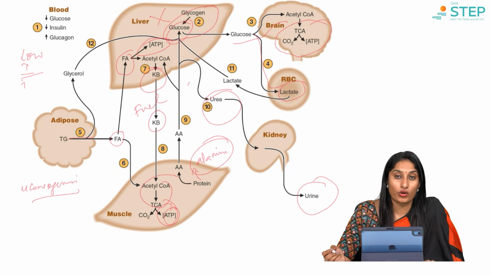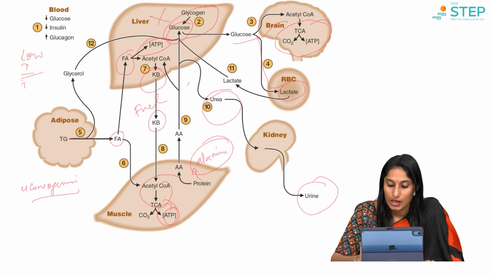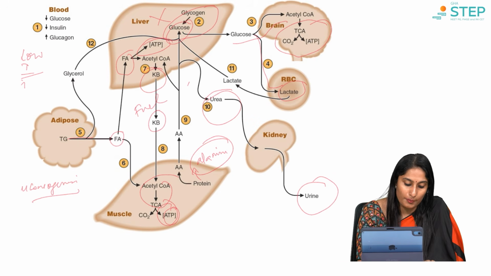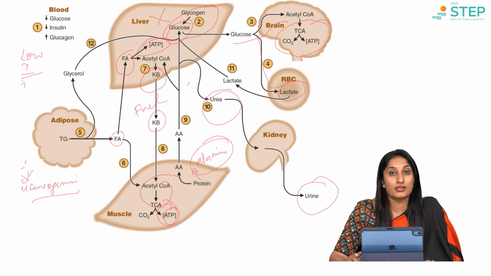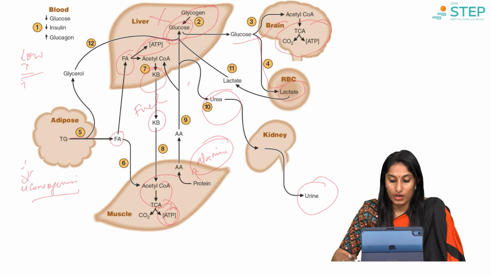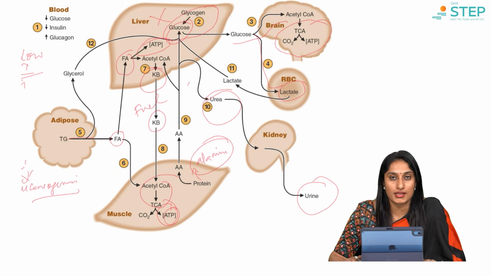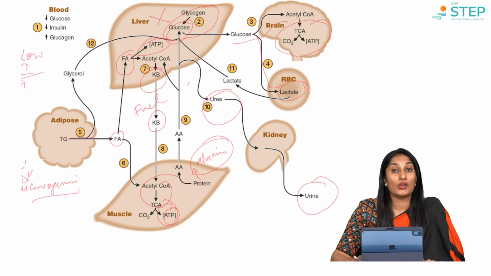Now, lactate, which has been formed in the RBC, will also enter the liver to give us glucose. Why? Because lactate is also a precursor for gluconeogenesis. So, what we understand from this diagram of the fasting state is that the stored forms of fuels will now be broken down to give us energy.